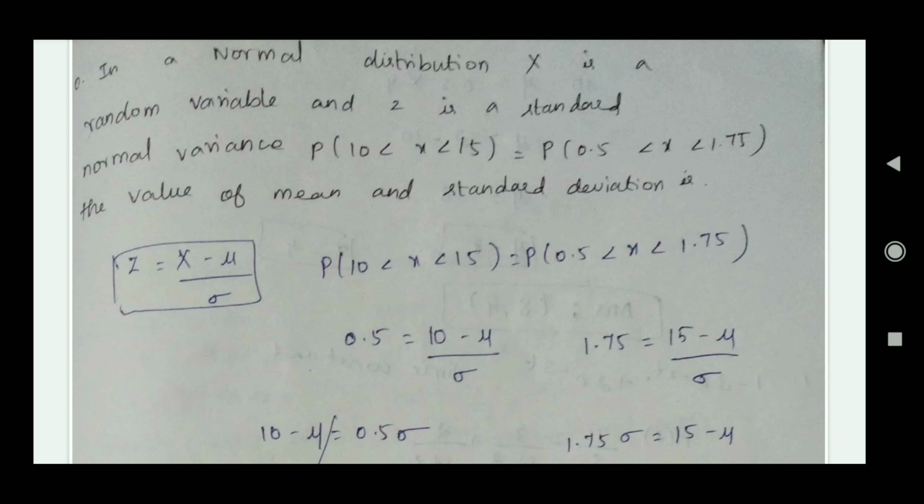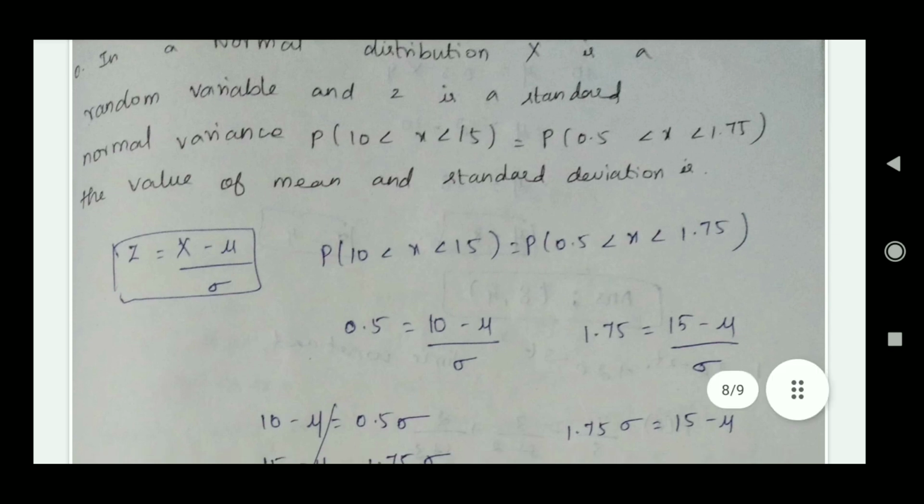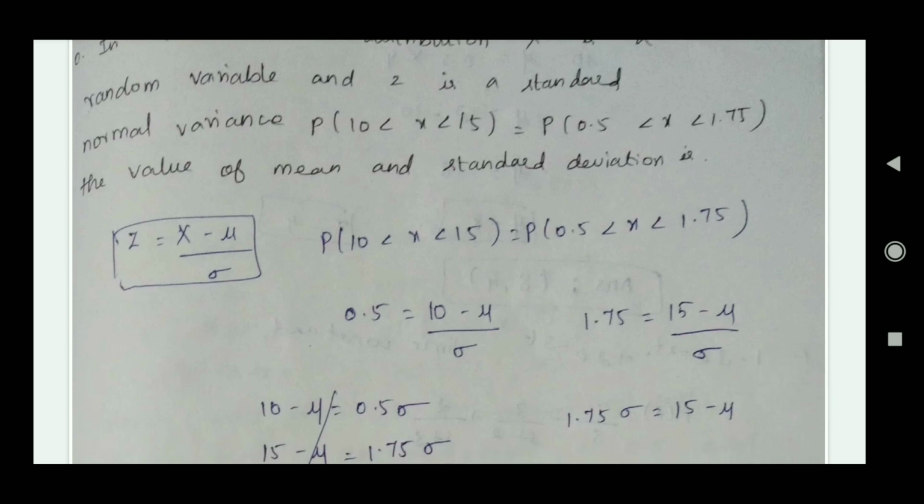Then we substitute: 0.5 is equal to 10 minus mu divided by sigma. The same also for the last one: 1.75 equal to 15 minus mu divided by sigma.